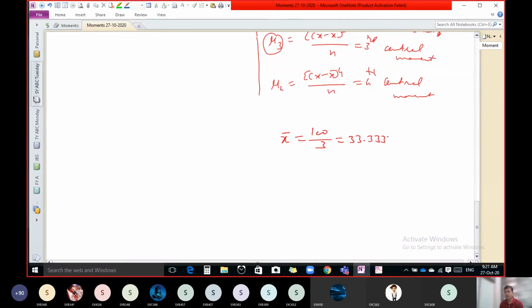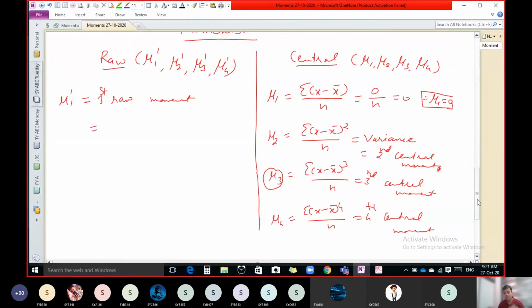This is the actual value. Now if we take round of value 33.33 or 33.3, whatever, always there is a round of error. Instead of using all these values, if we use only this value, and if we subtract that from x, and then after if you take cube, always there is a round of error, and sometimes that round of error becomes too big and we get a different answer.